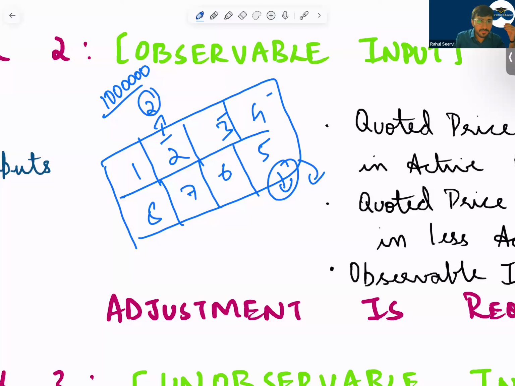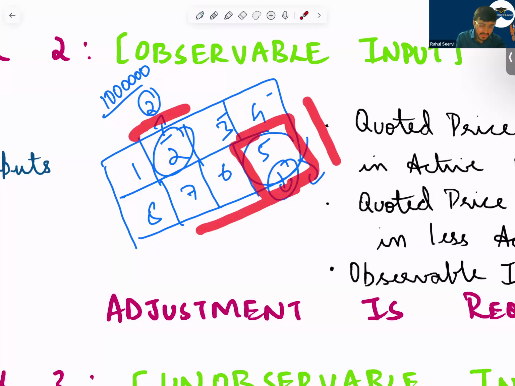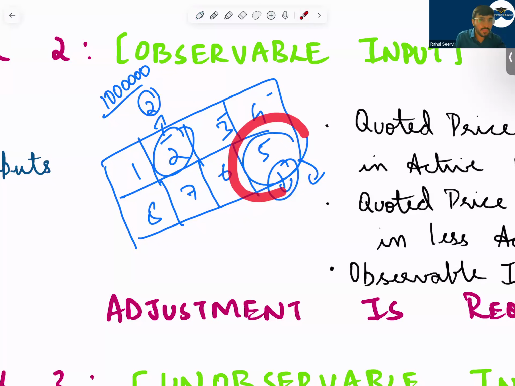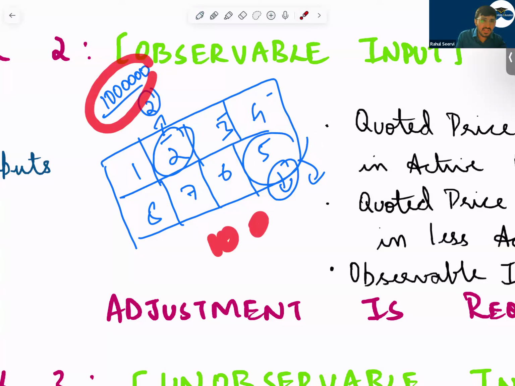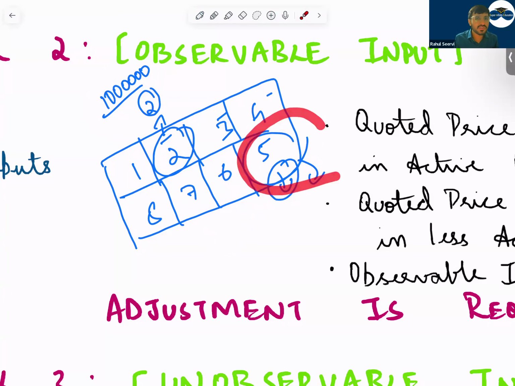But now tell me, are plot 2 and plot 5 the same? No, plot 2 and plot 5 are different because this is a corner side. It's on the corner, with roads on both sides. Here there is only one side. That means the value of plot 5 will be more. So the person will take this 10 lakh rupees and say, okay, plus 2 lakh rupees, someone will pay me more because it's a corner side. So this is level 2. You're using market data only, but you're doing some adjustments here.